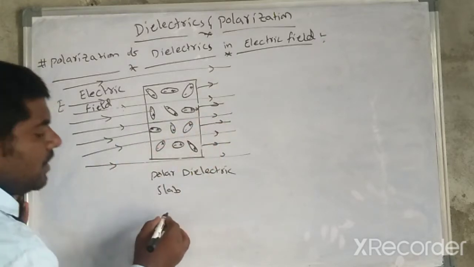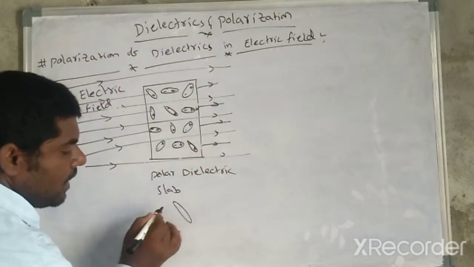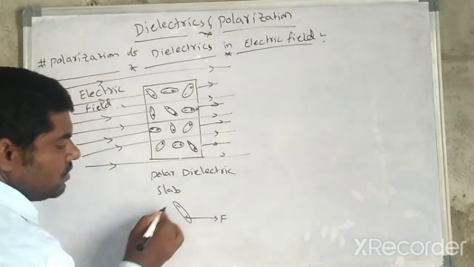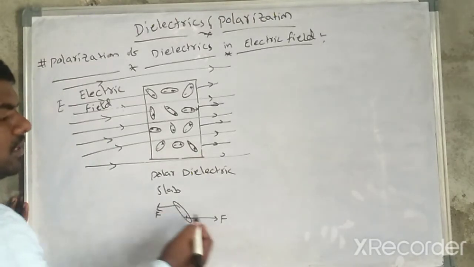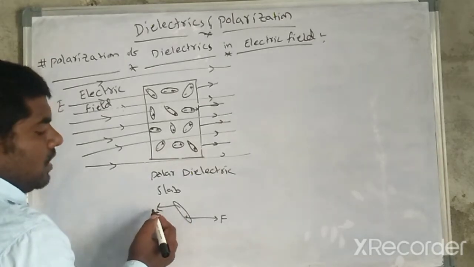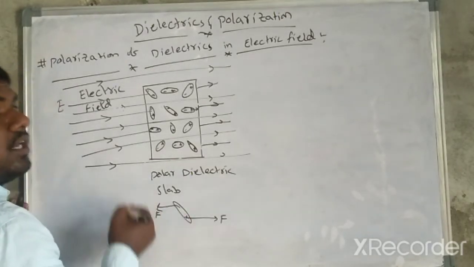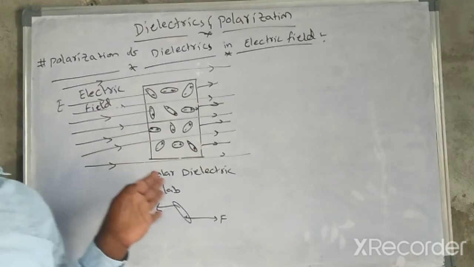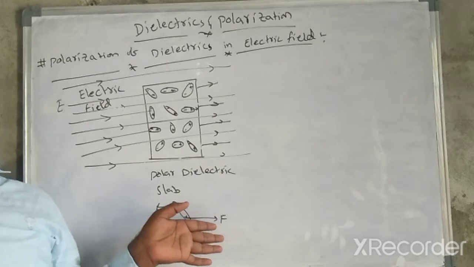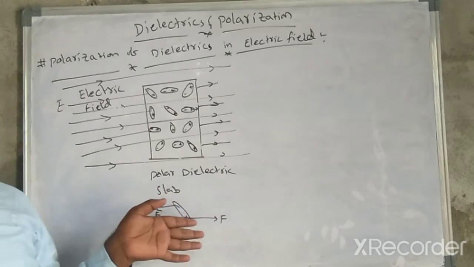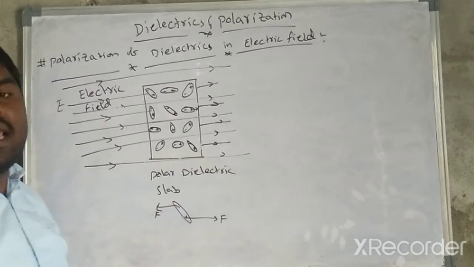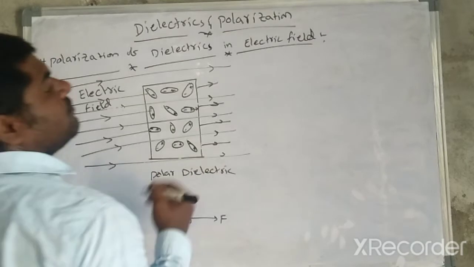Similarly, I am going to draw an individual dipole. Let us consider this randomly. The positive side experiences a force in the direction of the electric field, and the negative side experiences a force opposite to the electric field direction. The couple produced on each dipole will rotate the dipole and it will get aligned in the direction of the electric field, as we can see in this situation.